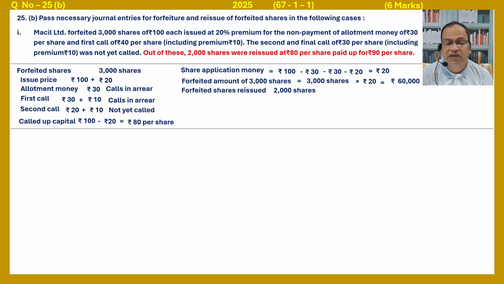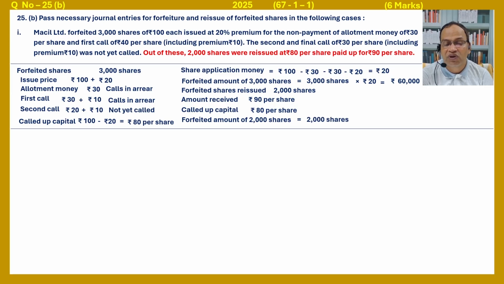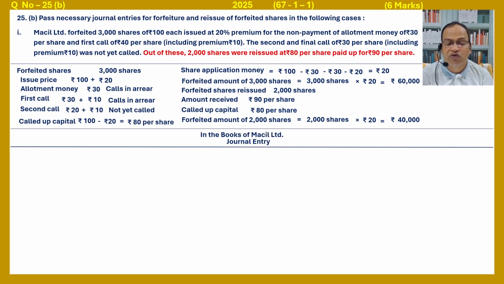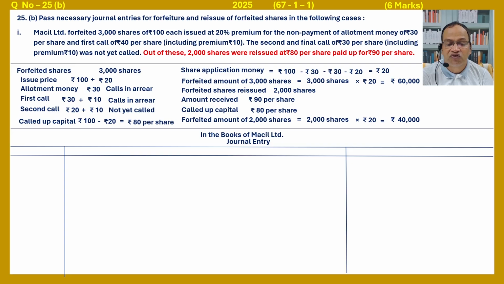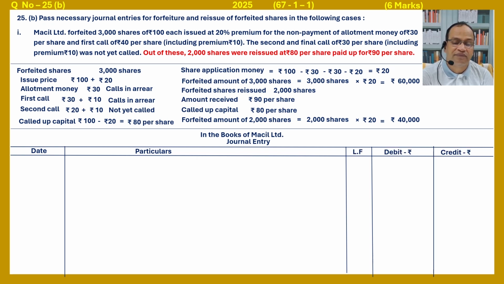So forfeited shares reissued 2,000 shares, amount received 90 per share, called-up capital 80 per share. So forfeited amount of 2,000 shares equals 2,000 shares into 20, equal to 40,000. So in the books of Marshall Limited, journal entry, the format: date, particulars, ledger folio, debit, credit.